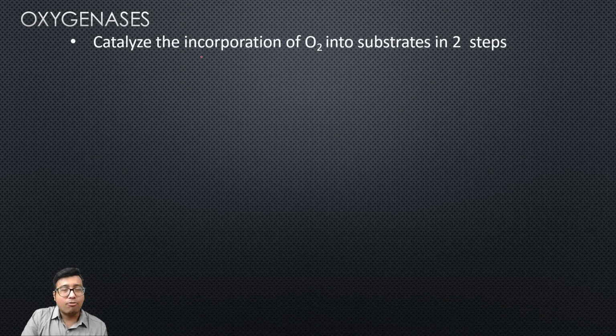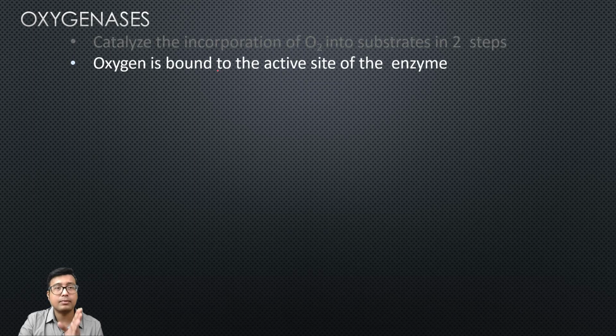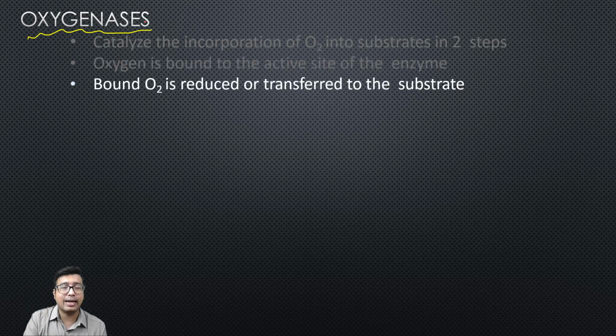So what do they do? They incorporate oxygen into substrate. Oxygen will be inserted into a substrate in two steps. Number one, oxygen is bound to the active site of an enzyme. It means the oxygenase enzyme will first take up that oxygen, and in the next step, that bound oxygen is transferred to the substrate.